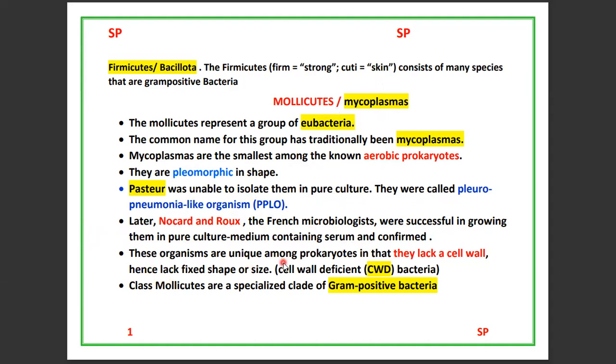These organisms are unique among the prokaryotes in that they lack a cell wall, hence lack a fixed shape and size. So Mollicutes or Mycoplasmas are popularly known as cell wall deficient gram-positive bacteria.